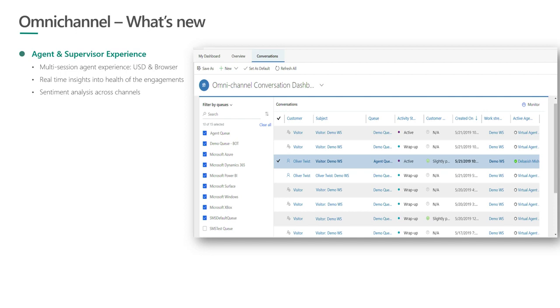And we also have sentiment analysis across different channels that we are enabling. So we are investing in AI-driven sentiment analysis that will also show up for the supervisor in the supervisor dashboard. So the supervisor will know what is happening within the contact center and take an appropriate action. And this sentiment will be based on the messages sent by the customer, and to begin with, it will not include any messages which are sent by the agent.